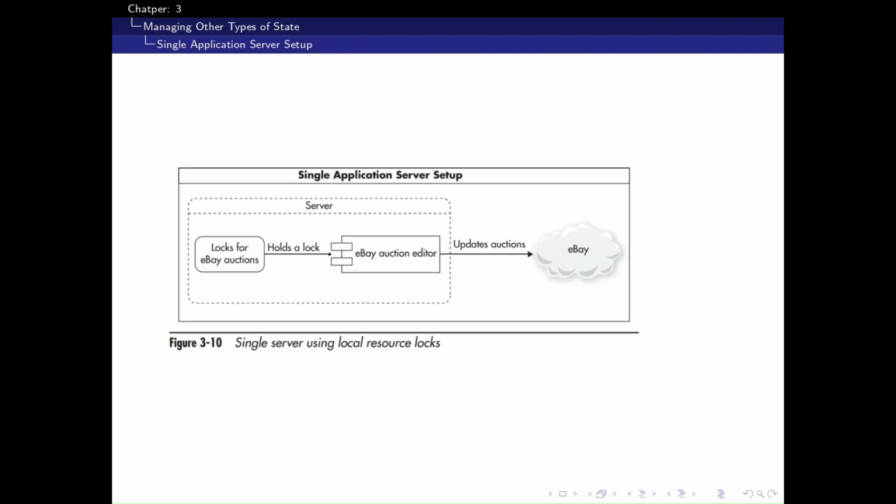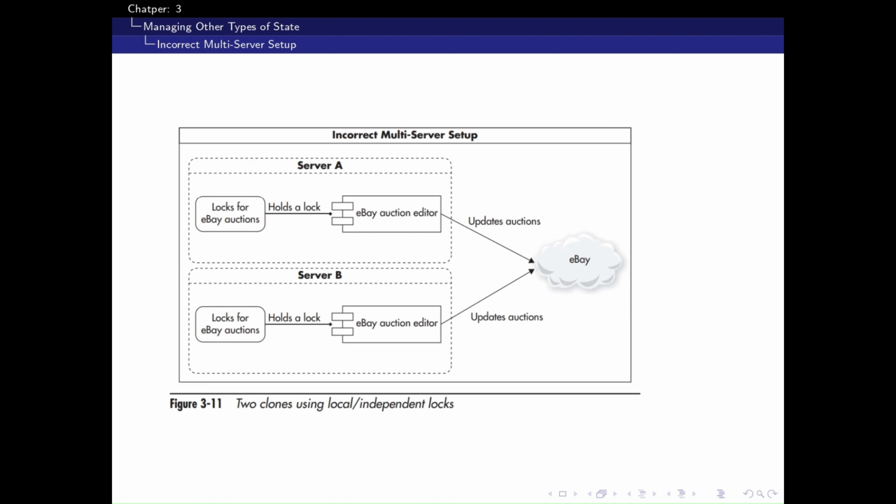Now let's examine resource logs, another subtle source of state. Logs are used to prevent race conditions when multiple servers modify the same resource. Figure 3.10 shows a single server setup where the server holds local logs on an eBay auction. This works fine on one machine. Only one process can update an auction at a time.